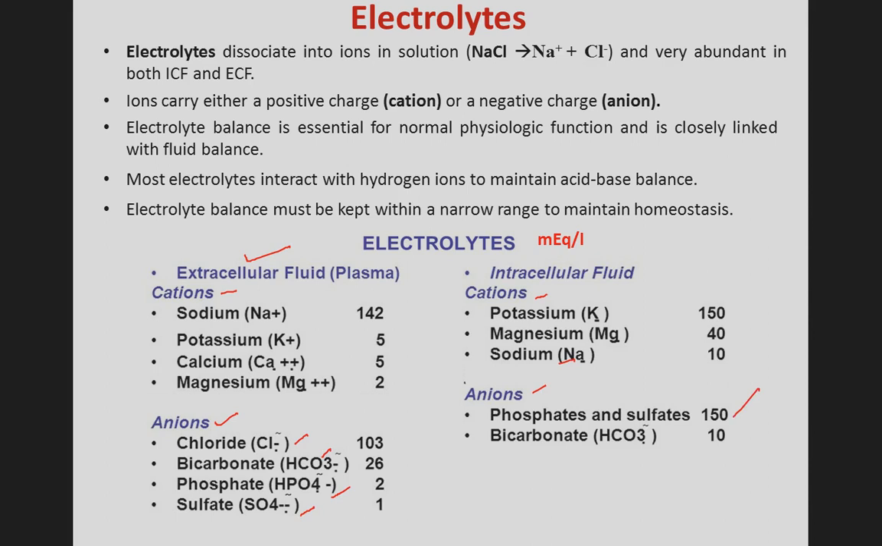You can notice in this figure the sodium content for extracellular fluid is not the same as intracellular fluid. Extracellular fluid sodium content is high, for intracellular fluid sodium content is less. Also potassium is 5 milliequivalent per liter in extracellular fluid, and for intracellular fluid it is 150 milliequivalent per liter. So it is varying according to their requirements.